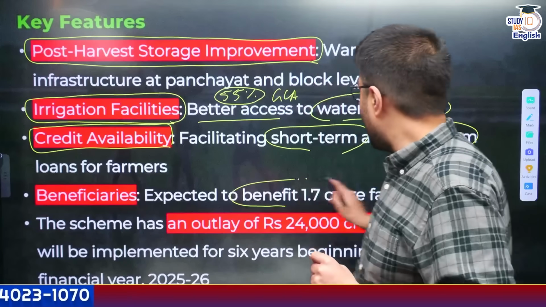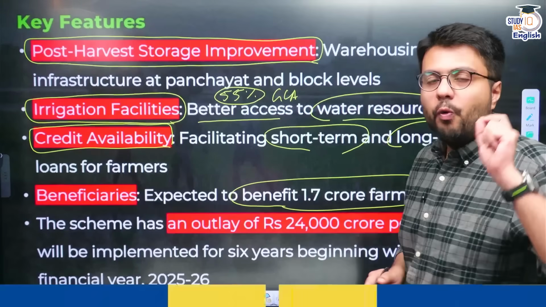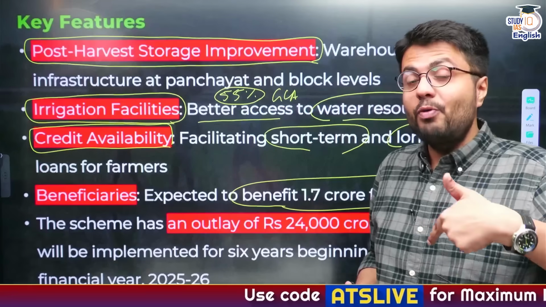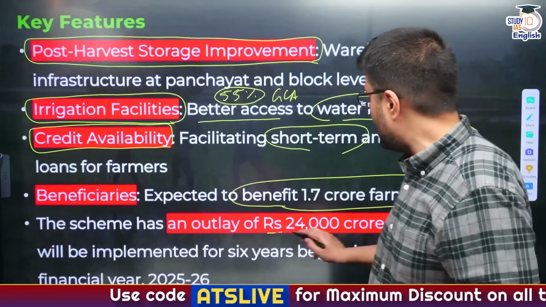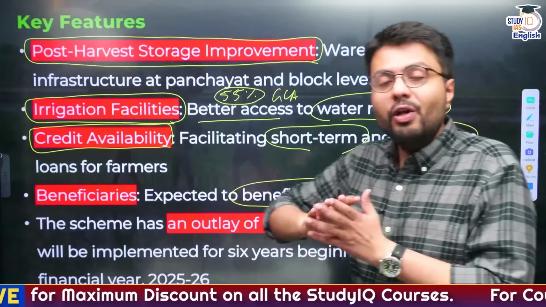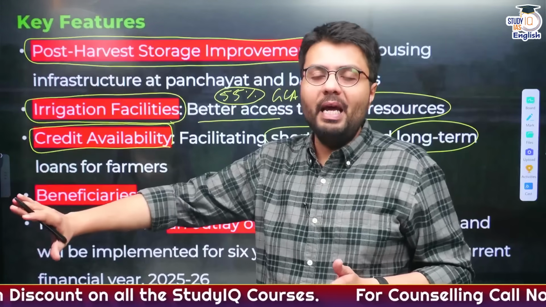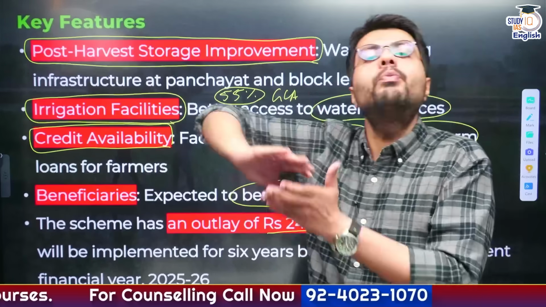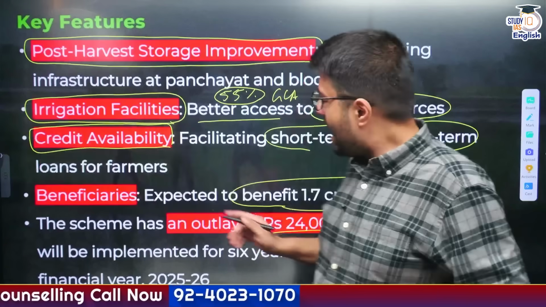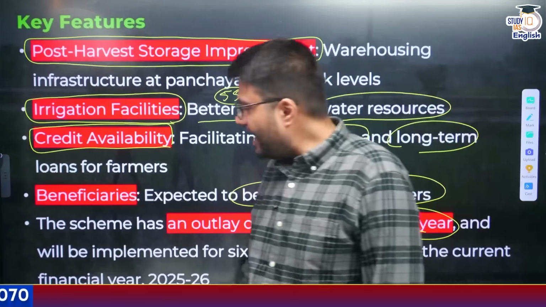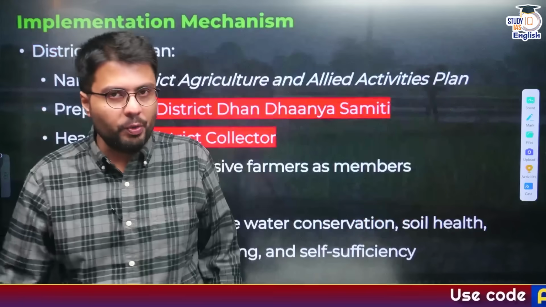It is expected that this scheme would benefit 1.7 crore farmers in India, and for this scheme government has provided additional budget outlay which is almost 24,000 crore rupees per year for the next 6 years when this scheme will be in application. This scheme started from this financial year 2025-26, and it will continue for the next 6 years, and every year government is going to provide 24,000 crore rupees, right? So this is how the scheme would work.